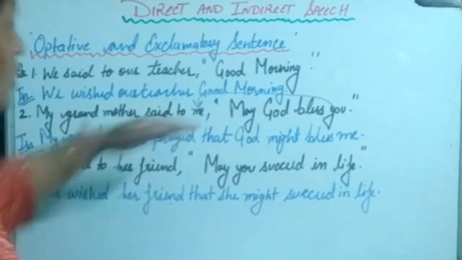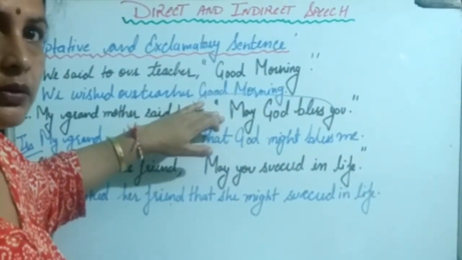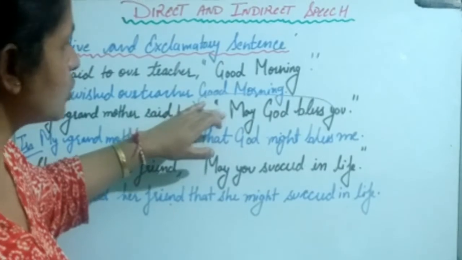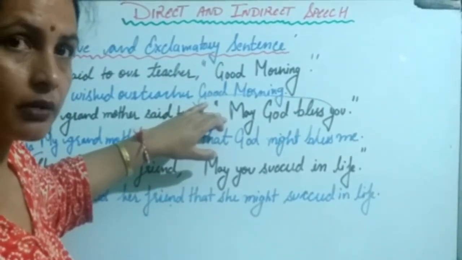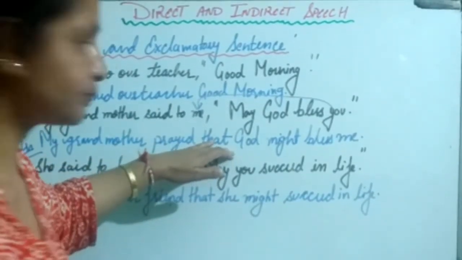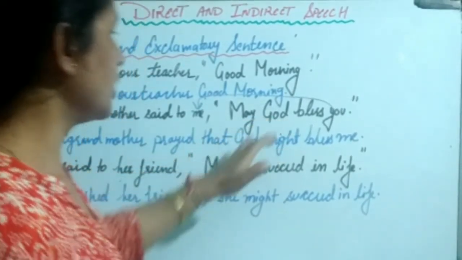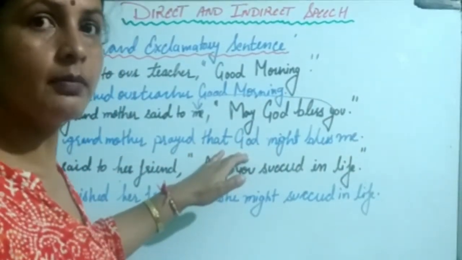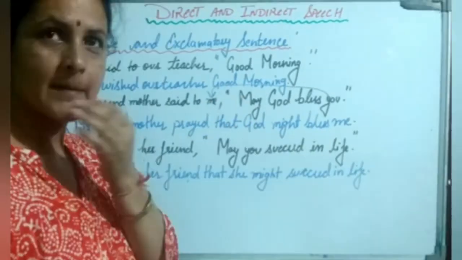So children, when in optative sentences the reported speech starts with may, you have to be very careful while transforming it into indirect speech. We have to put the subject before this may, before this model.